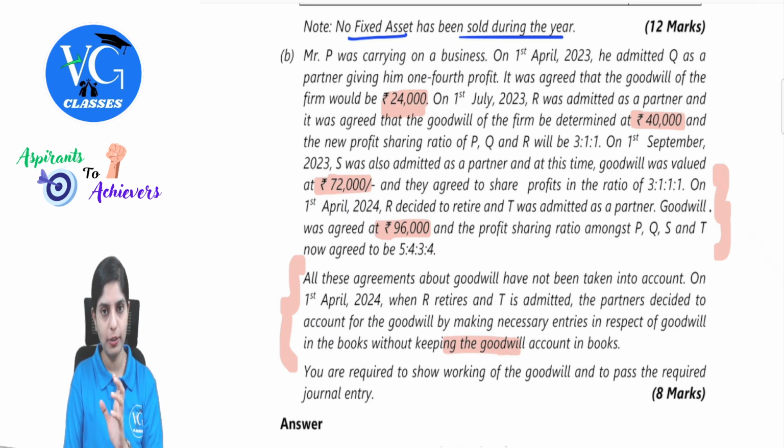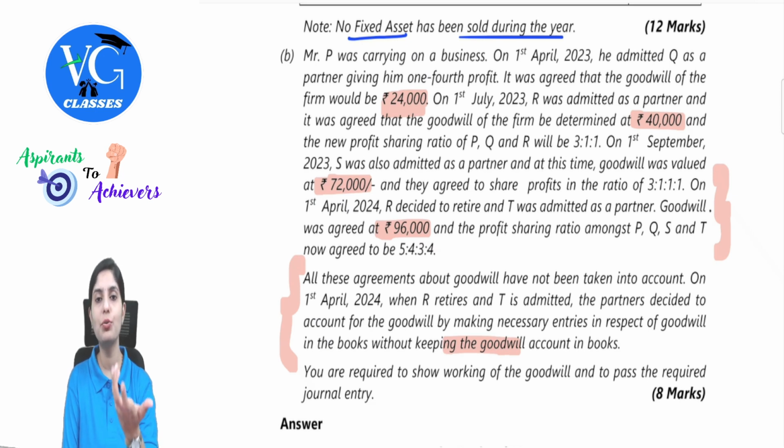Just observe carefully, guys. This could be a new set of questions when you see this in the exam. But application of concepts is already what you know. Whenever there is admission happening, the new partner is supposed to bring his share of goodwill. If not, we can find it out using his proportionate share of the firm's goodwill. Yes or no? This is one point.